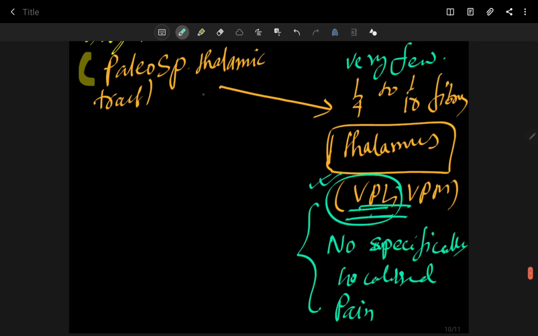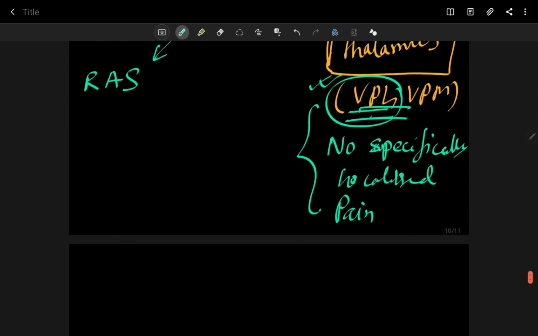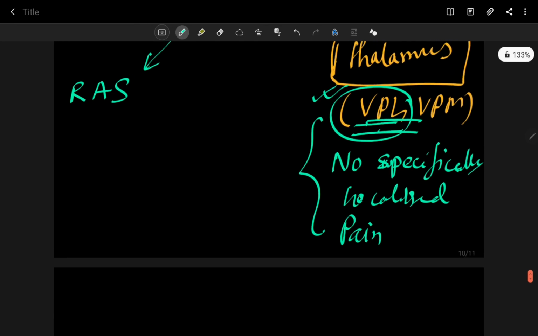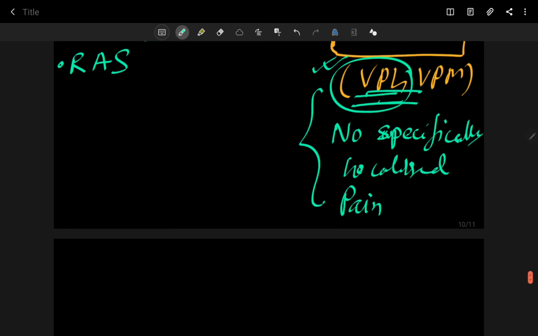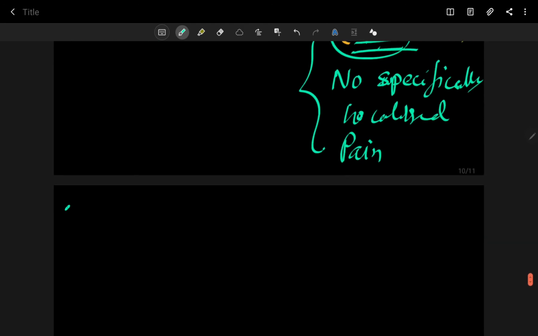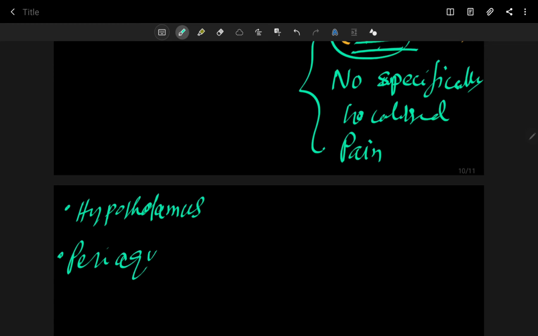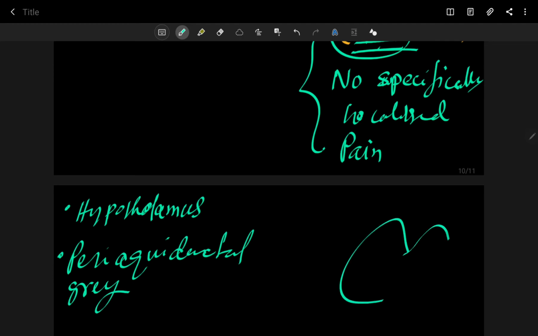And the majority of fibers reach where? Majority of fibers reach the reticular activating system, then the hypothalamus, and the periaqueductal gray matter. I already told you what periaqueductal gray is.